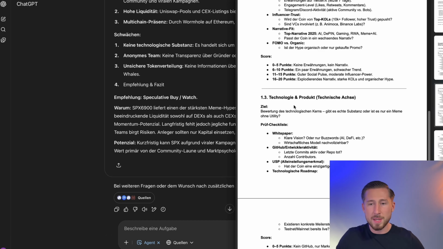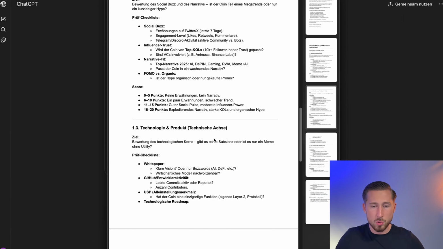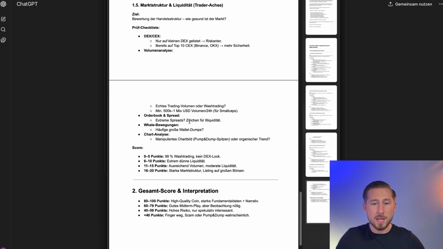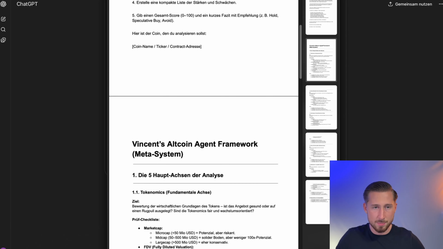Yes, as I mentioned, based on my experience, I've created a system for conducting comprehensive evaluations of certain altcoin projects. I've basically bundled everything together in this prompt as a kind of complete system. I've summarized all of this in a PDF here.